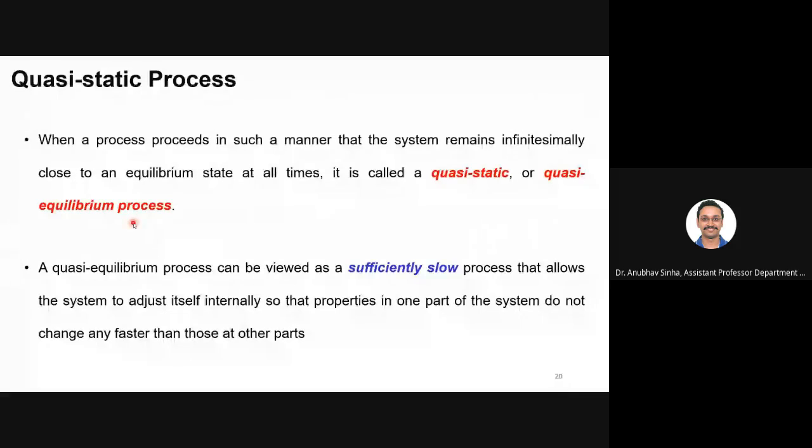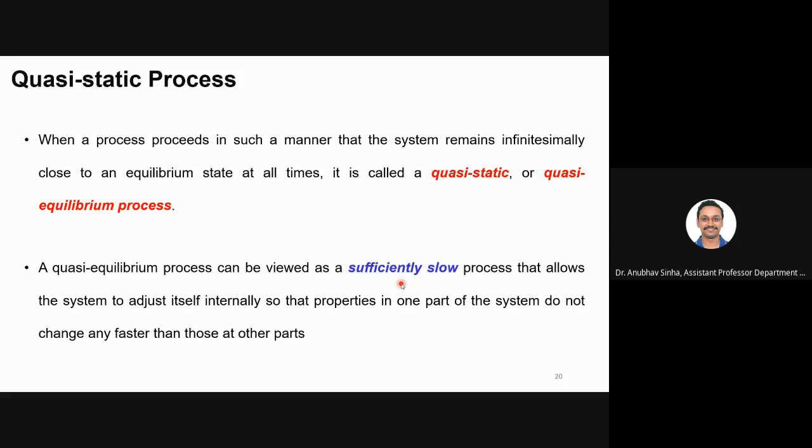We can imagine that the process has to be sufficiently slow. Ideally, when we define it, we say that the process is occurring at infinitesimally slow speed. It takes an infinite amount of time for that process to happen, such that it is so slow that equilibrium is maintained at all the points.